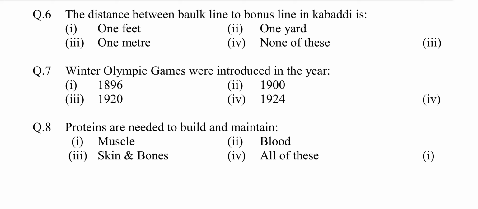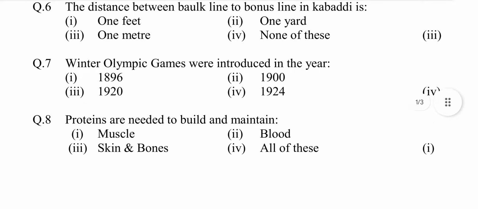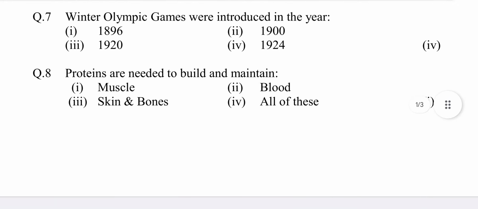Question number 7, winter Olympic Games were introduced in the year. Option first, 1896. Second, 1900. Third, 1920. Fourth, 1924. Answer is option fourth, 1924.